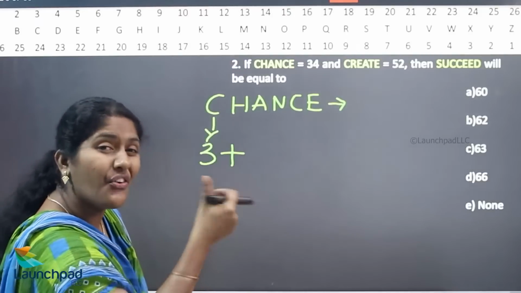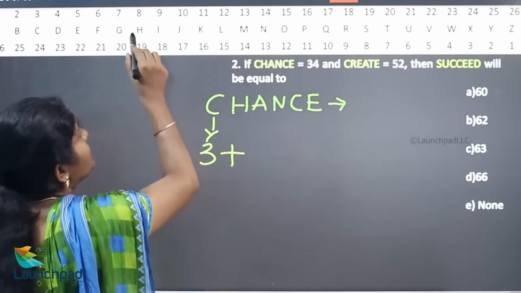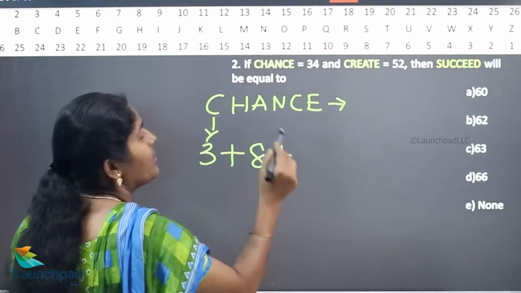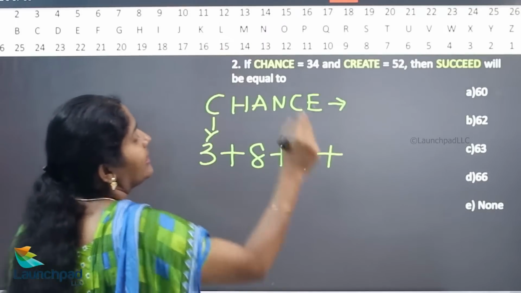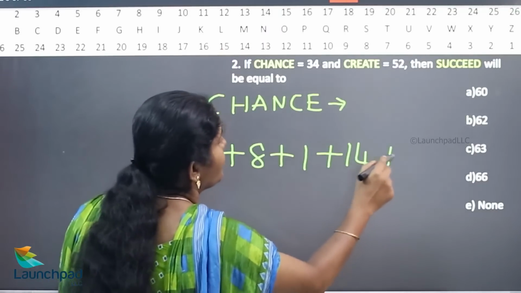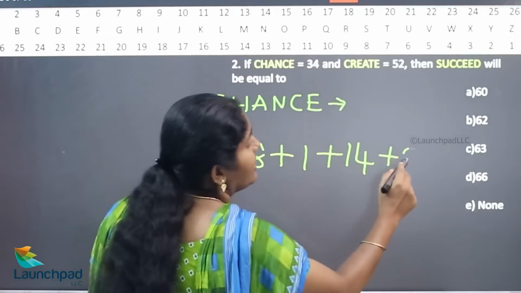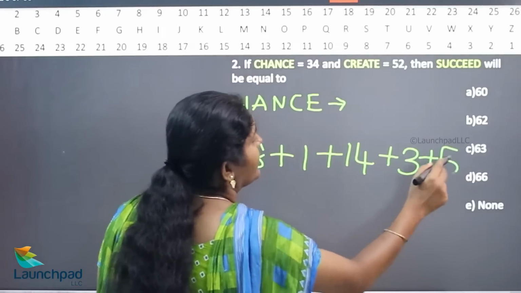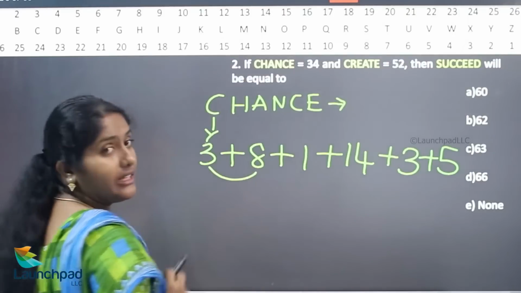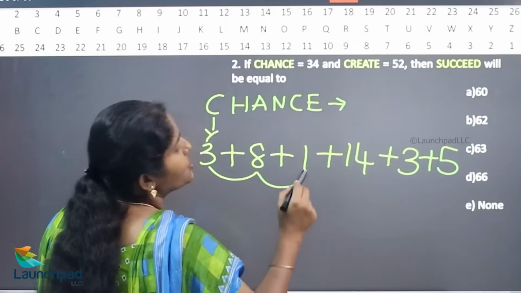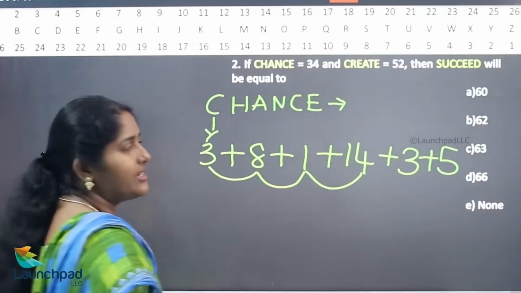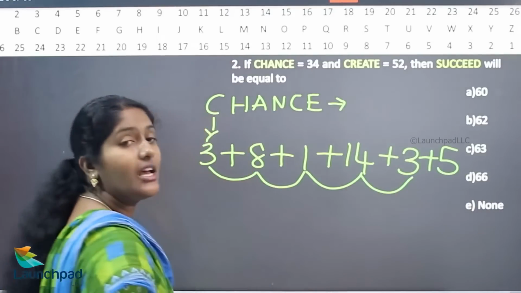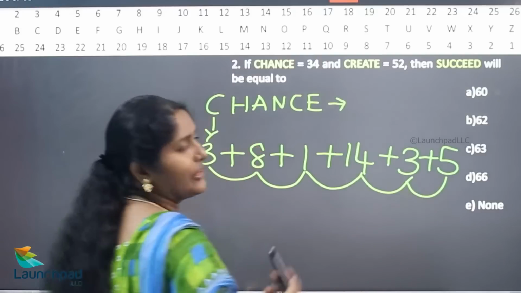They are using the forward value. H is 8, A is 1, N is 14, C is 3, E is 5. So 3 plus 8 is 11, 12, 12 plus 14 is 26, 26 plus 3 is 29, 29 plus 5 is 34.